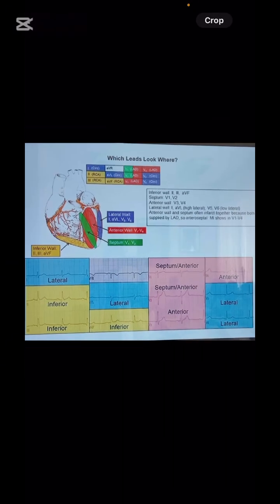Next, you can remember which leads will show you which type of MI. You can take a screenshot and read it well.